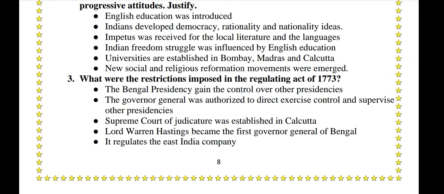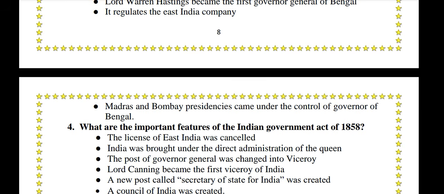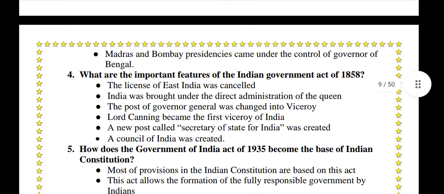What were the restrictions imposed by the Regulating Act of 1773? The Bengal Presidency gained control over other presidencies. The Governor General was authorized to direct, exercise control and supervise the other presidencies. The Supreme Court of Judicature was established in Calcutta. Lord Warren Hastings became the first Governor General of Bengal. It regulates the East India Company. Madras and Bombay presidencies came under the control of the Governor General of Bengal.